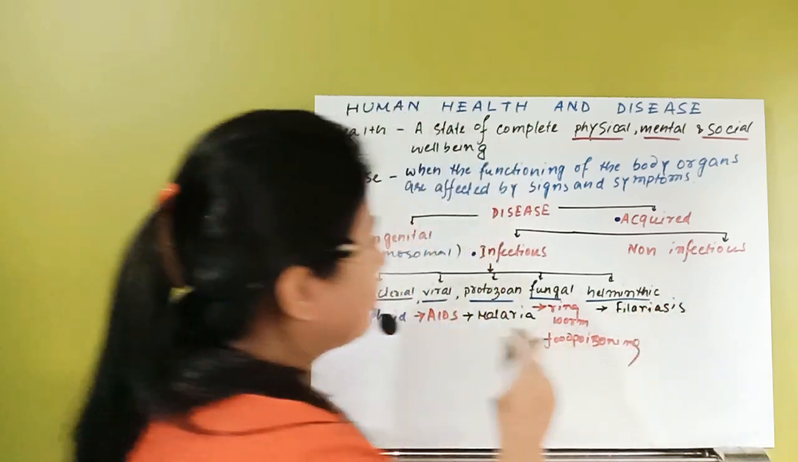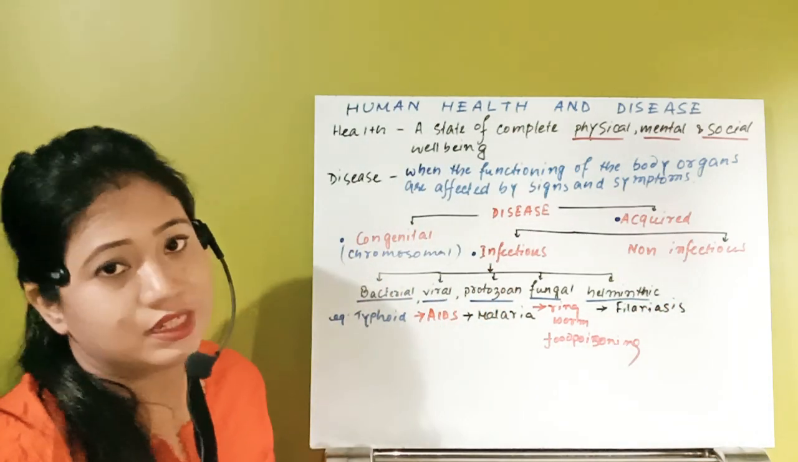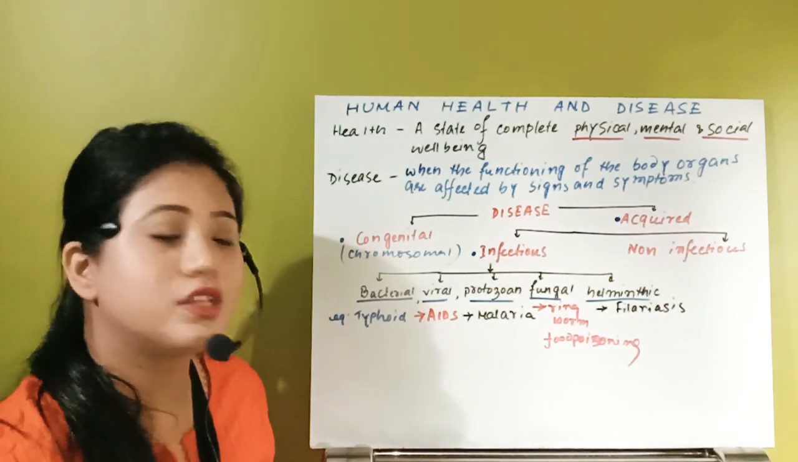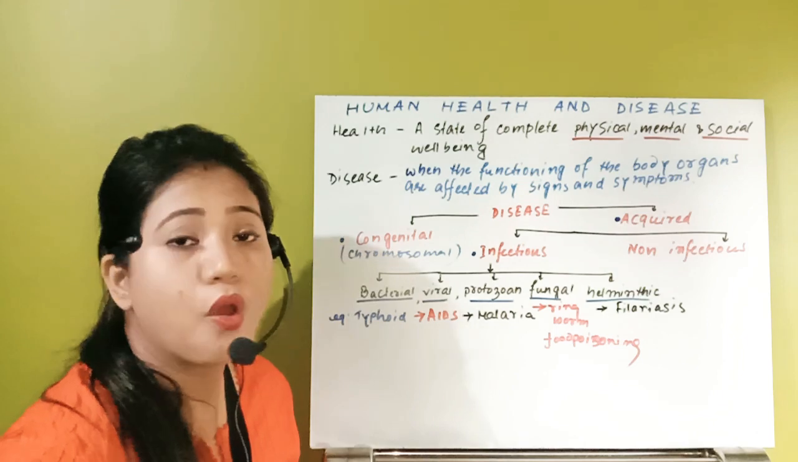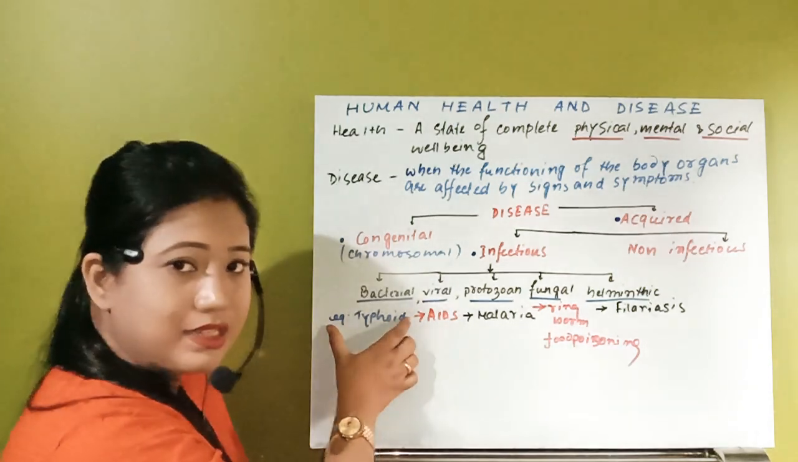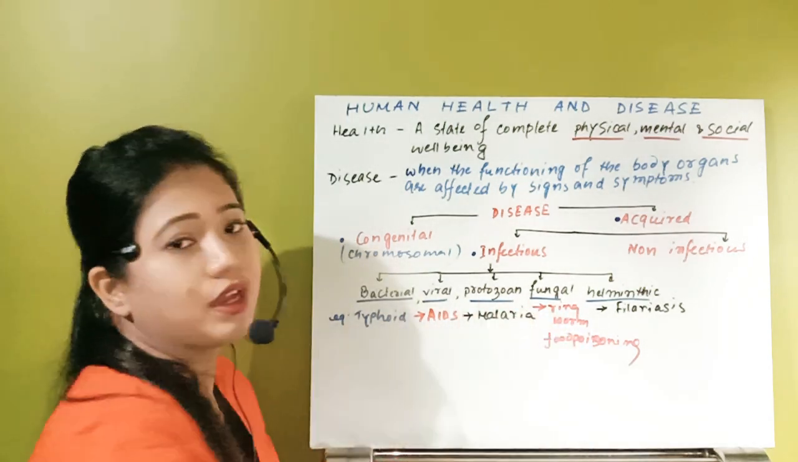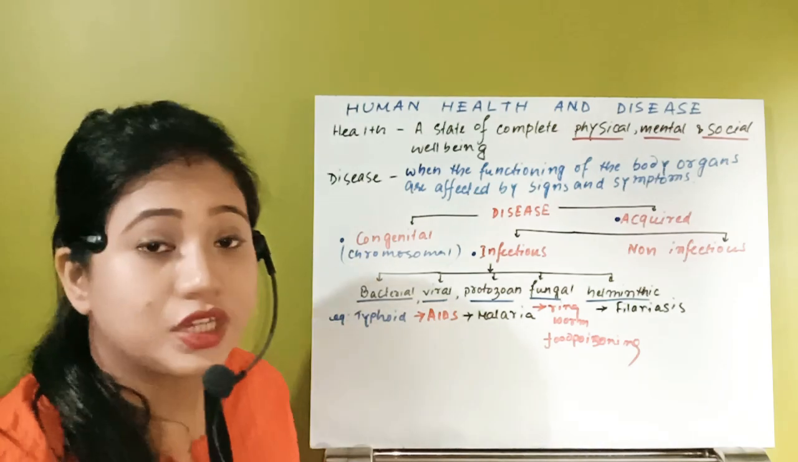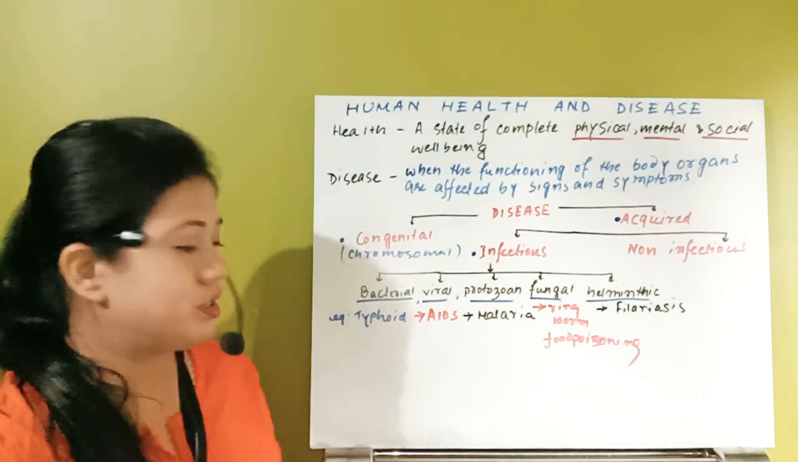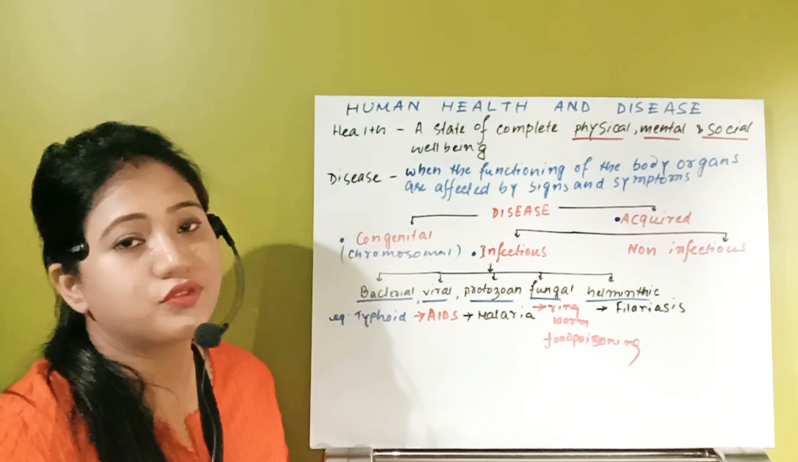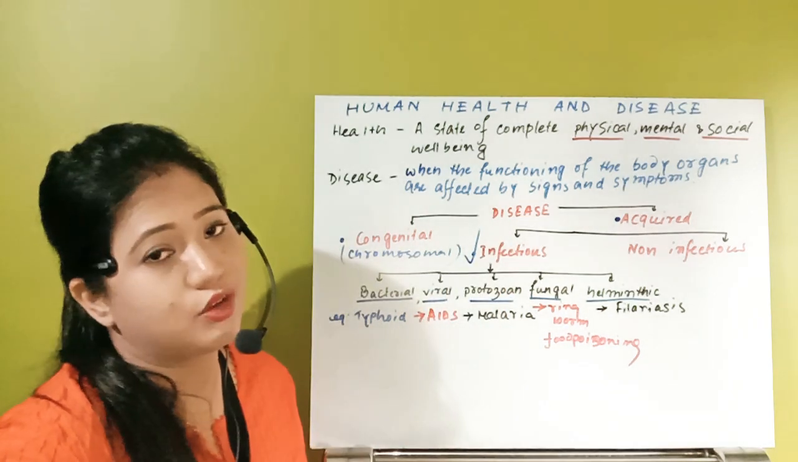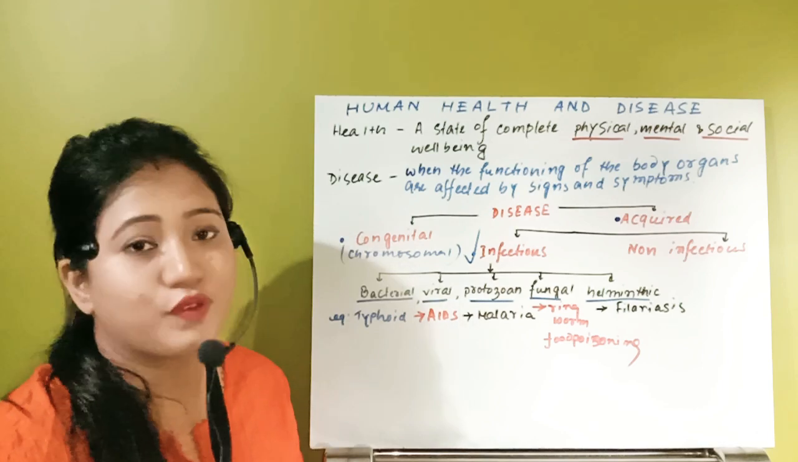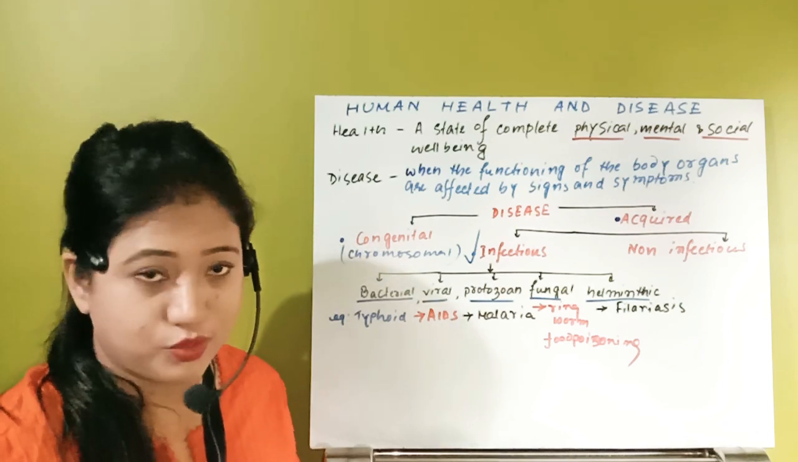So these are the different types of infectious diseases. We will divide infectious disease into 5 types. What are they? Bacterial disease, viral, protozoan, fungal and helminthic. For each and every type of disease, not only one, we have to discuss a number of infectious diseases along with their causative organisms, along with their symptoms. You have to remember all those.